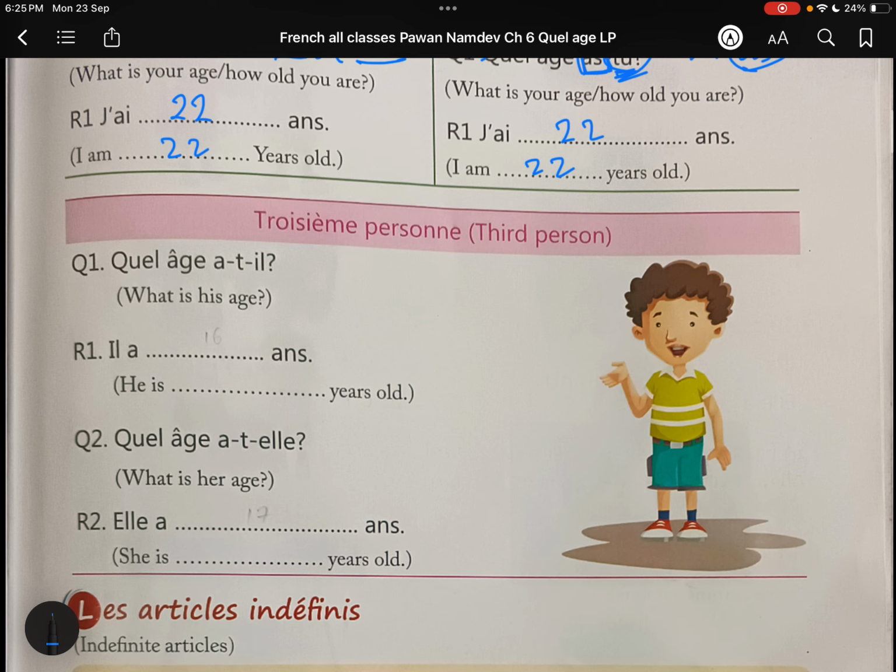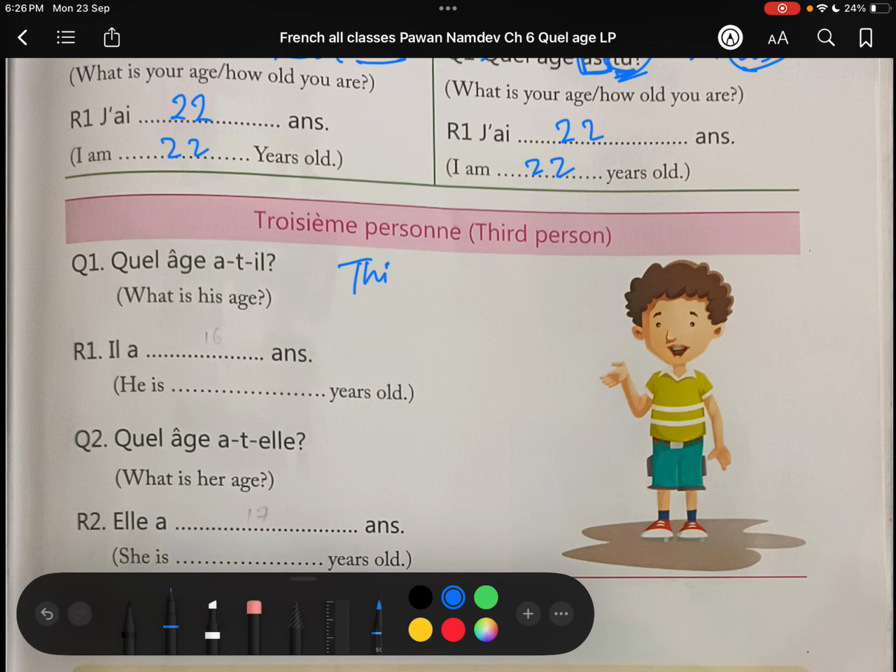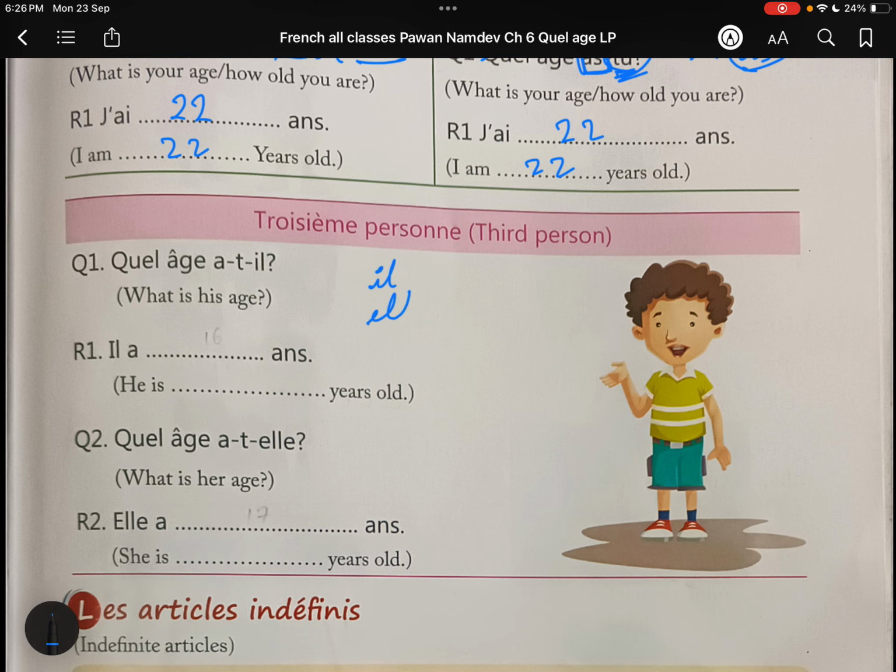Quel âge a-t-il? Listen guys, with third person singular, I am just telling you. Whenever you have il or elle, when you are interchanging them into the question word, you have to put an extra t. Only with these il or elle singulars. They are singulars.